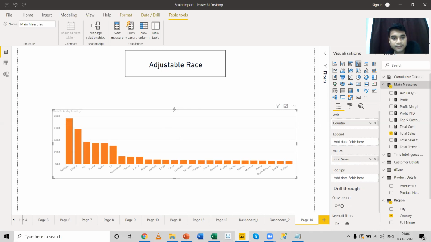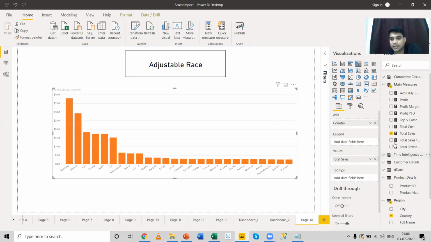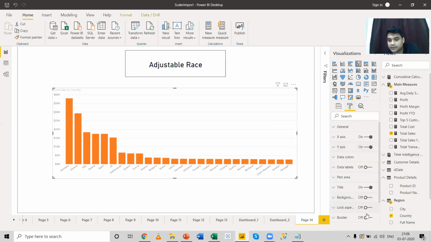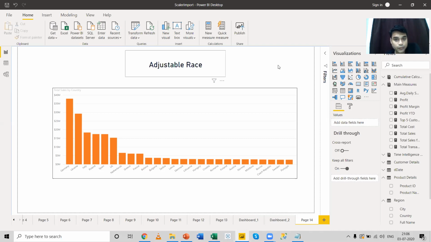Now what I have done is create a chart, and let me give a border to it so that it looks good. So I have taken a chart which shows the country-wise sales. With the help of the drill through option, I will only need to see the countries for the sales of a particular product. So I have taken a card which shows the product name.